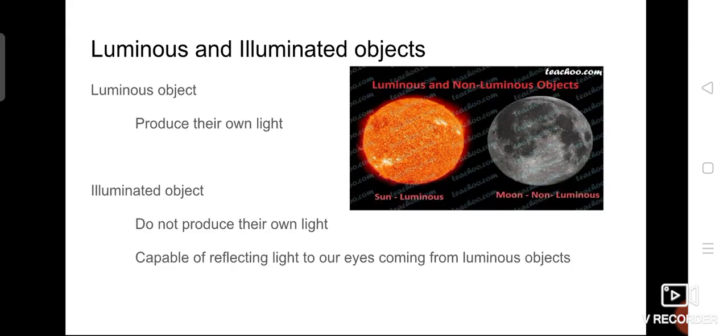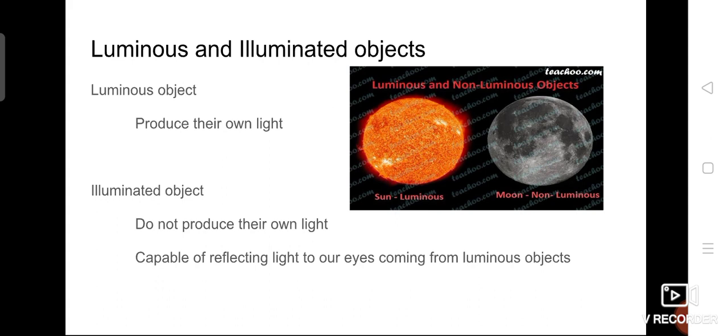Okay? So the next thing we are going to see is types of light. I told you there are different types of light, that is bulb, torch, candles, lasers, everything, isn't it? So generally all the objects can produce light.